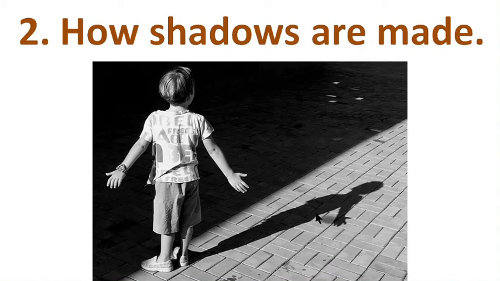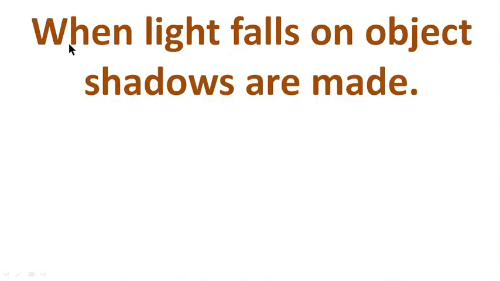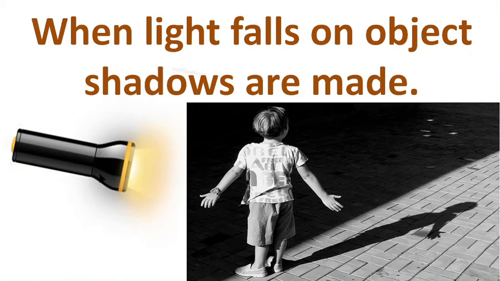The shadow is created because light goes straight. Light cannot go round corners. When light falls on an object, shadows are made.